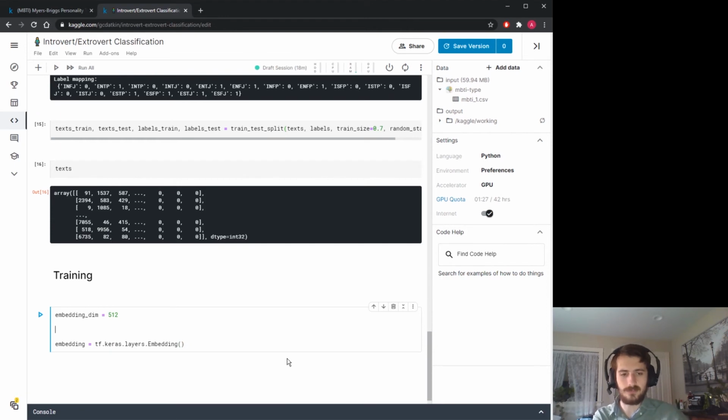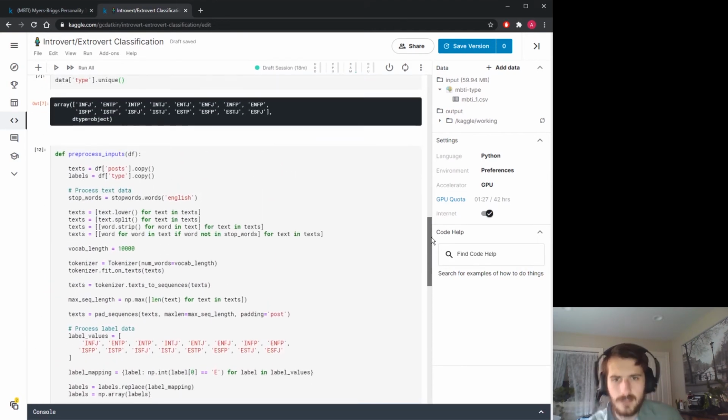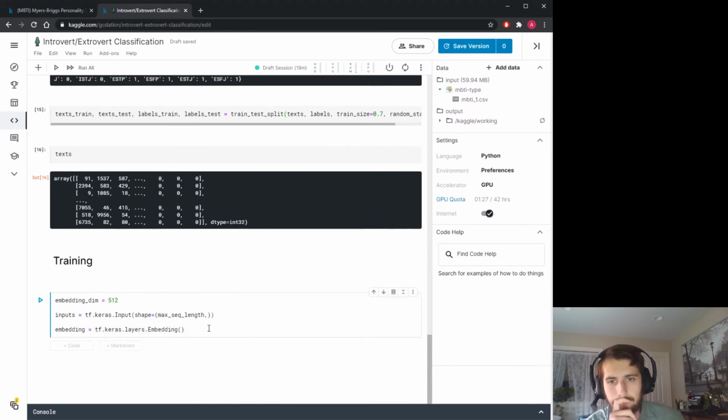So first I'll have an input layer. That'll just be, not actually layers, tf.keras.Input, and specify the shape. Each input will be a vector of length max sequence length. And inputs. I also want to note that I had a typo earlier. I called this len instead of length, so I just fixed that. Okay. So we have our inputs, and we're going to feed the inputs into embedding.